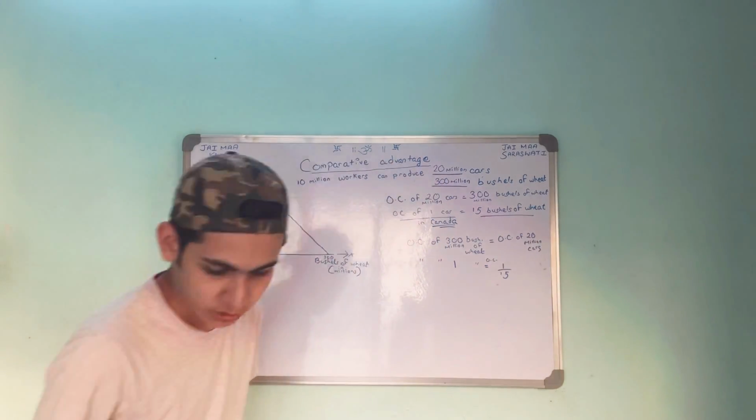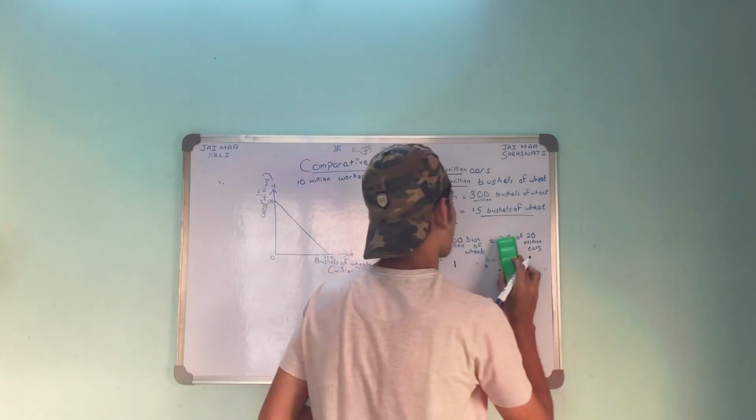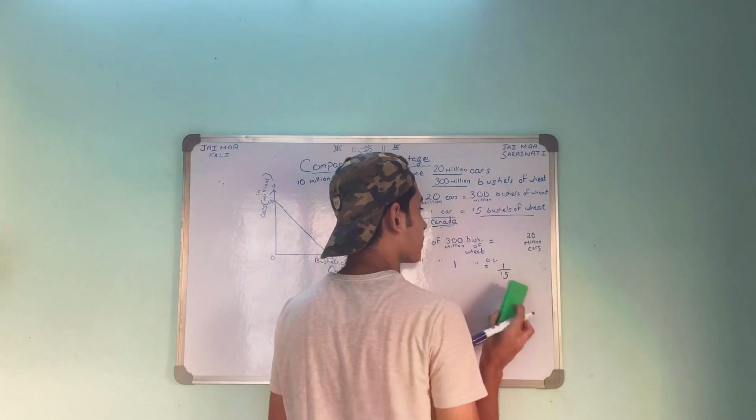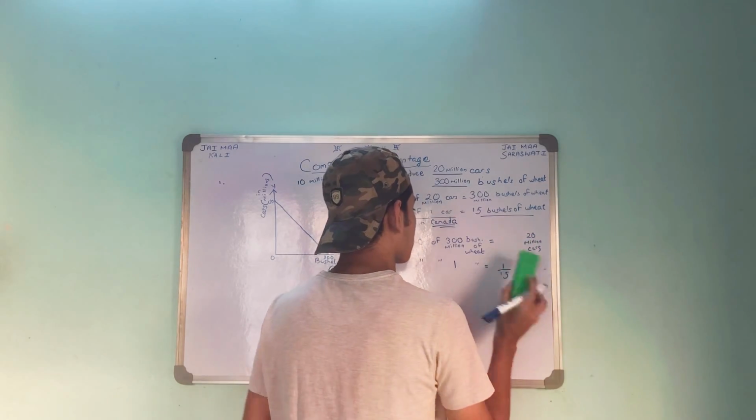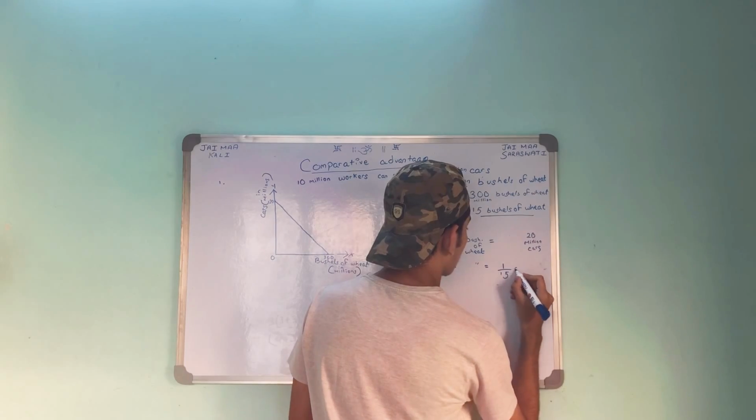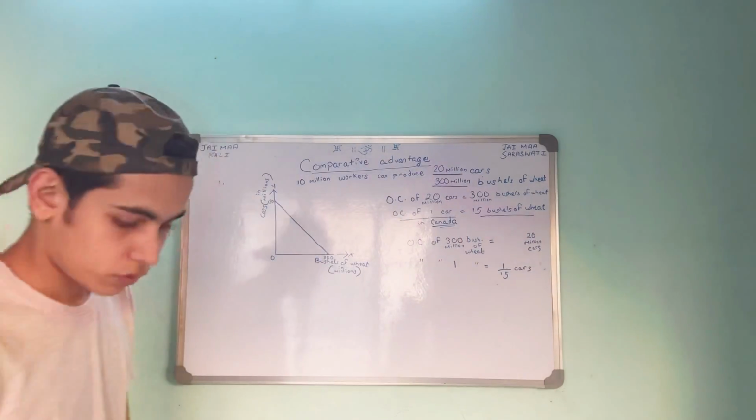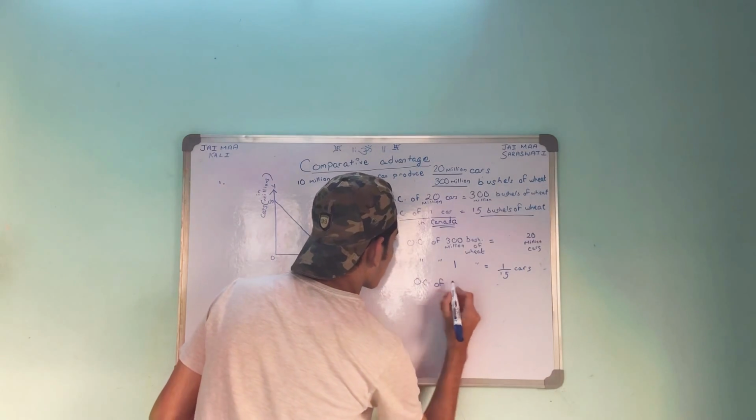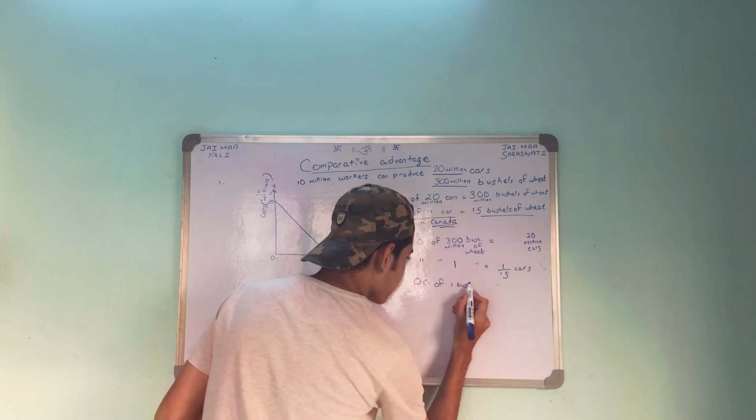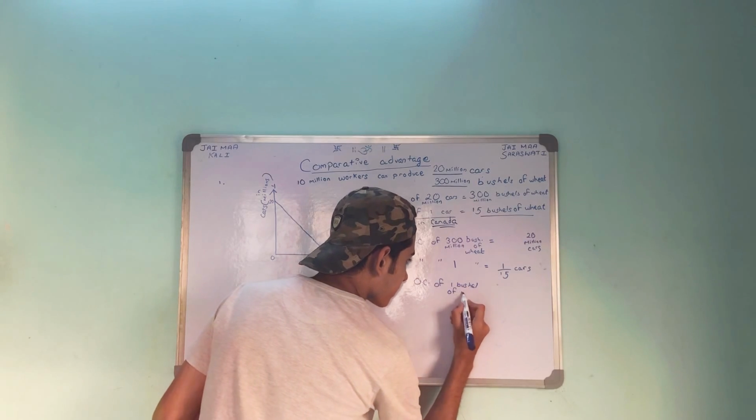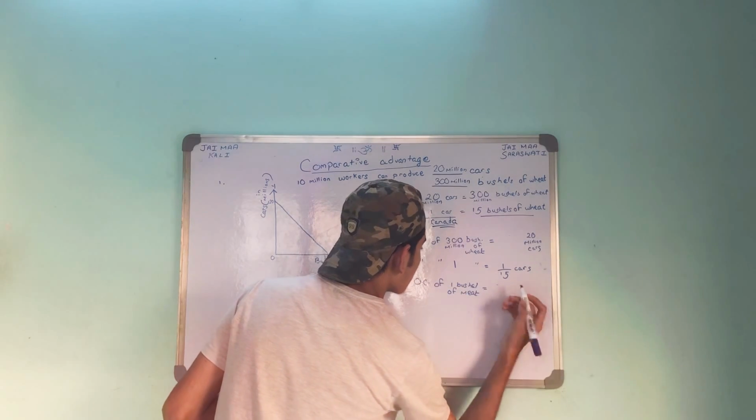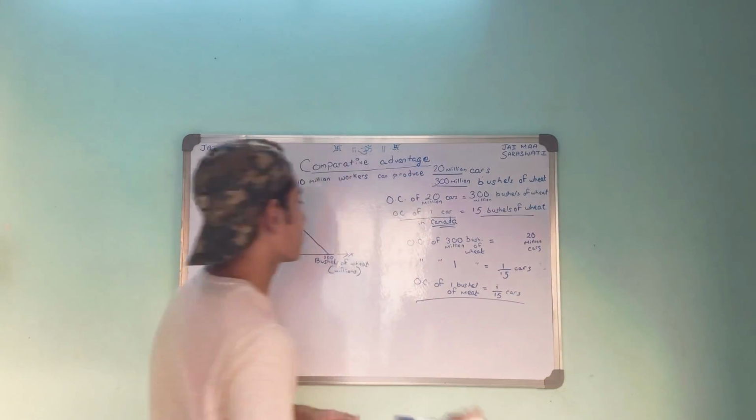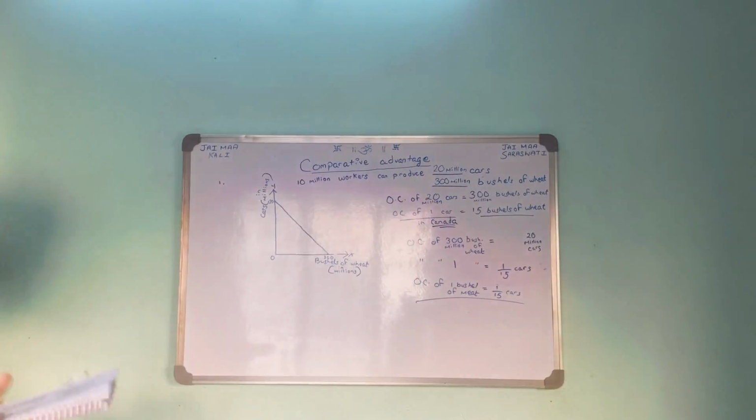We won't write opportunity cost over here, because we are taking the opportunity cost of the bushels of wheat. 20 million cars, that's it. So 1 by 15 cars. The opportunity cost of one bushel of wheat is equal to 1 by 15 cars. Okay, understood?